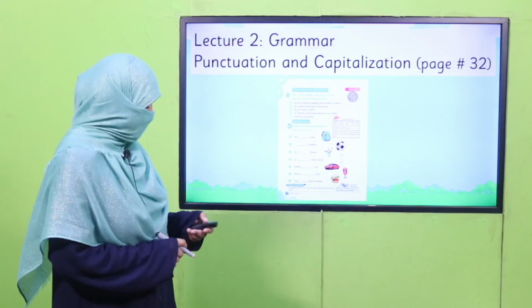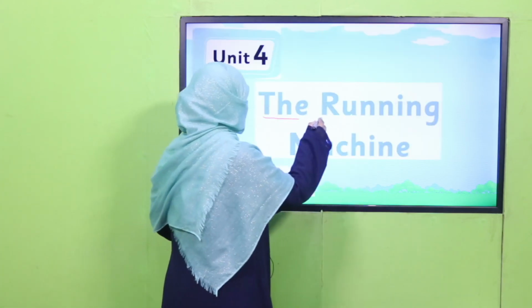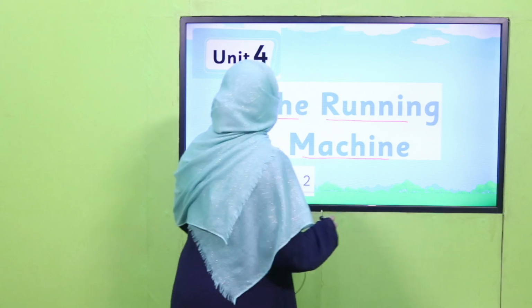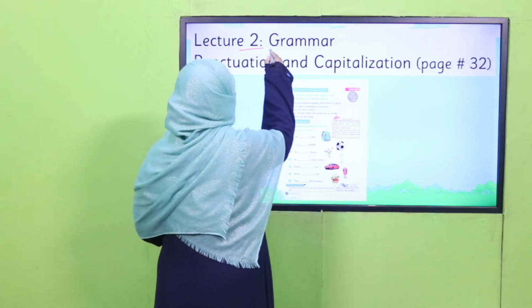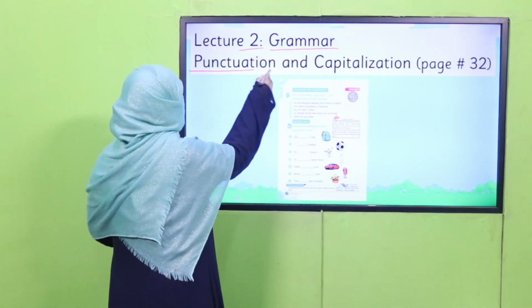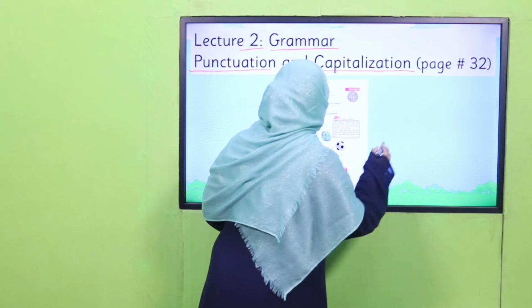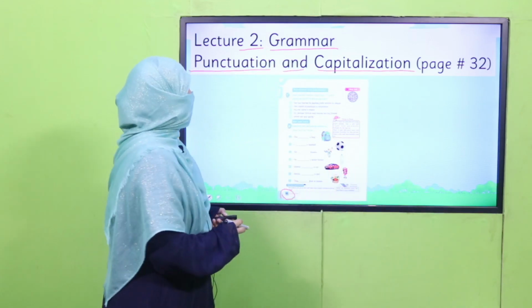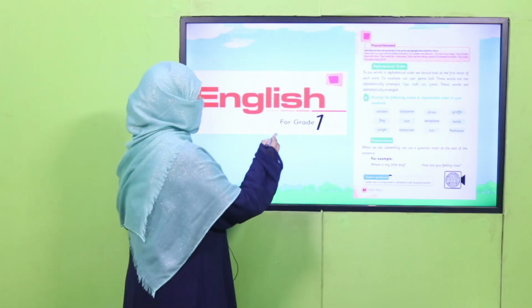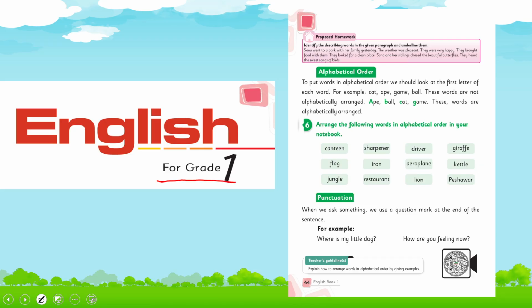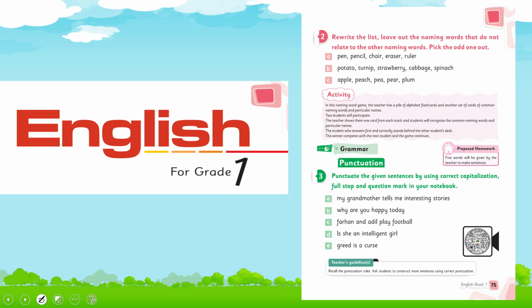Its title is The Running Machine. Today is lecture 2. Under the title of grammar, we will learn punctuation and capitalization, page number 32 of your book. Previously in your grade 1, I have taught you use of punctuation. I hope you remember. If not, you may watch this video again. And then we learned the use of capitalization and we practiced it again. If you don't remember, you may watch this video again.